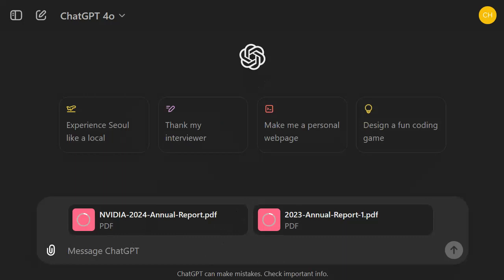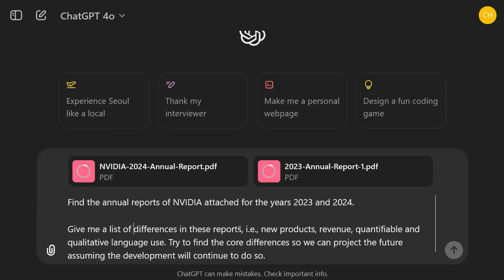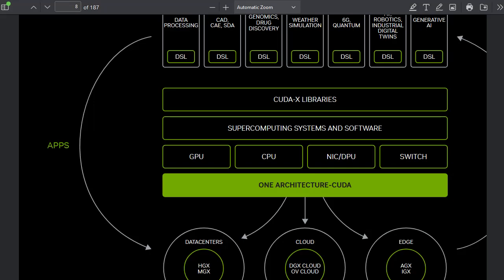analyze or give me a list of the differences of these reports, right? Like new products, revenue, quantifiable and qualitative language use in the different reports, because I don't want to see the similarities. NVIDIA is not static. I want to extract the dynamicity out of those two reports, because this is, I think, where all the value lies, right? If you just analyze a static report, you only get a snapshot.